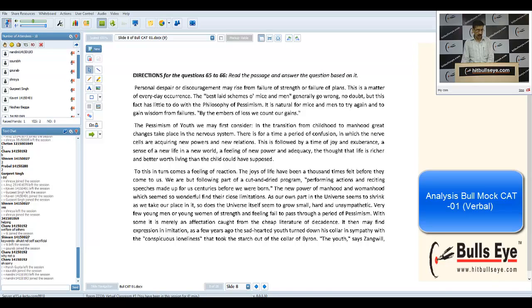A few of the things were very easy to understand, but again, since it is very near to your own life, and you left your teenage just a couple of 2 or 3 years back, now you're in 2021, so we all know about this. Initially, till teenage or 11, 12, etc., we all are very positive about life. Whenever we face challenges, when we face failures, the passion will come down.